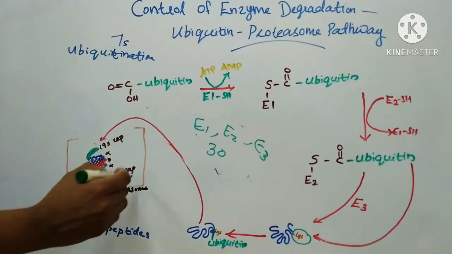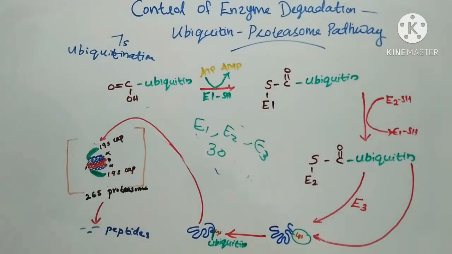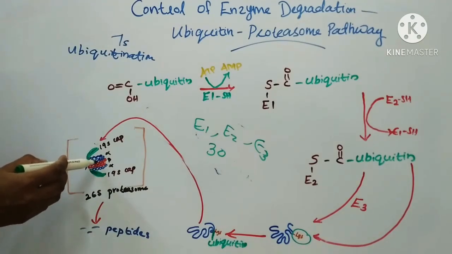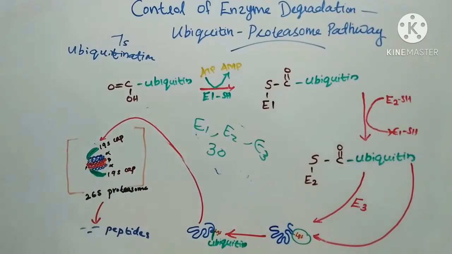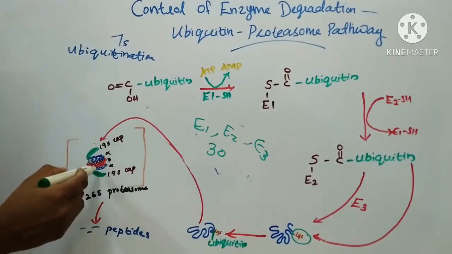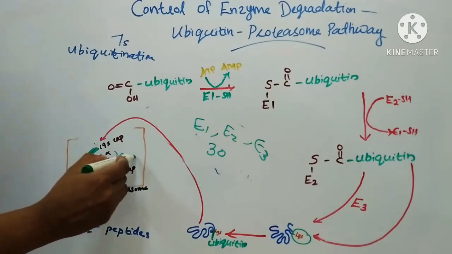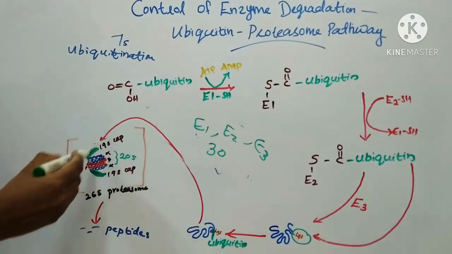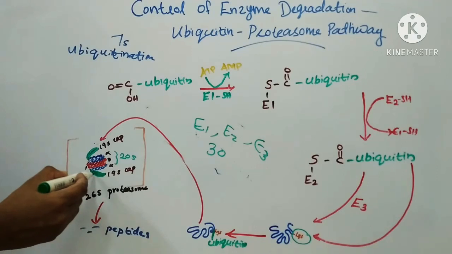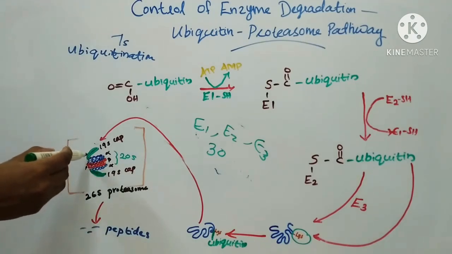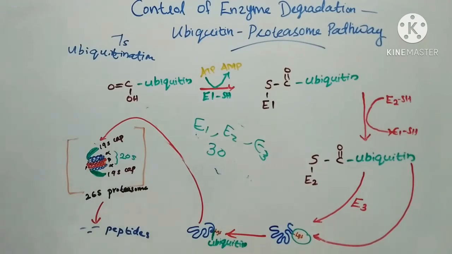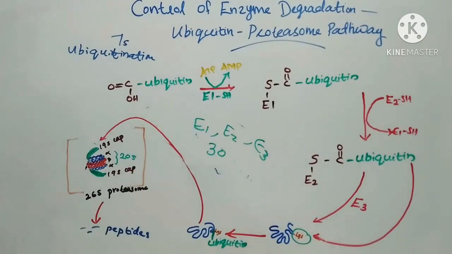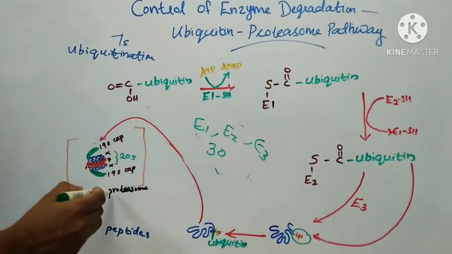In the proteasome structure, there are two alpha rings and two beta rings. These beta rings are sandwiched between these alpha rings. These alpha rings and beta rings together form the 20S proteasome. To the 20S proteasome, 19S caps are attached to either one or two of the alpha rings, and this complete structure is called the 26S proteasome.